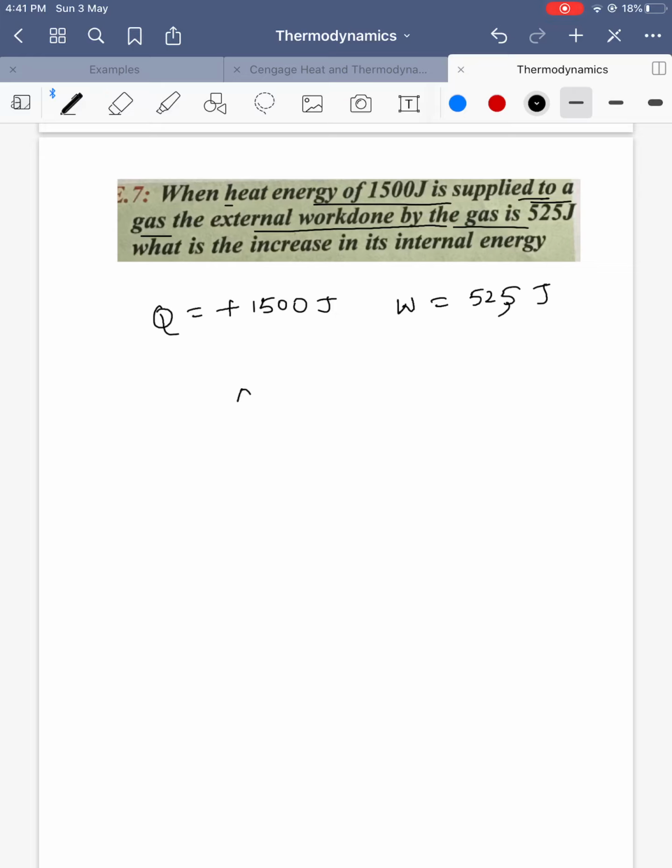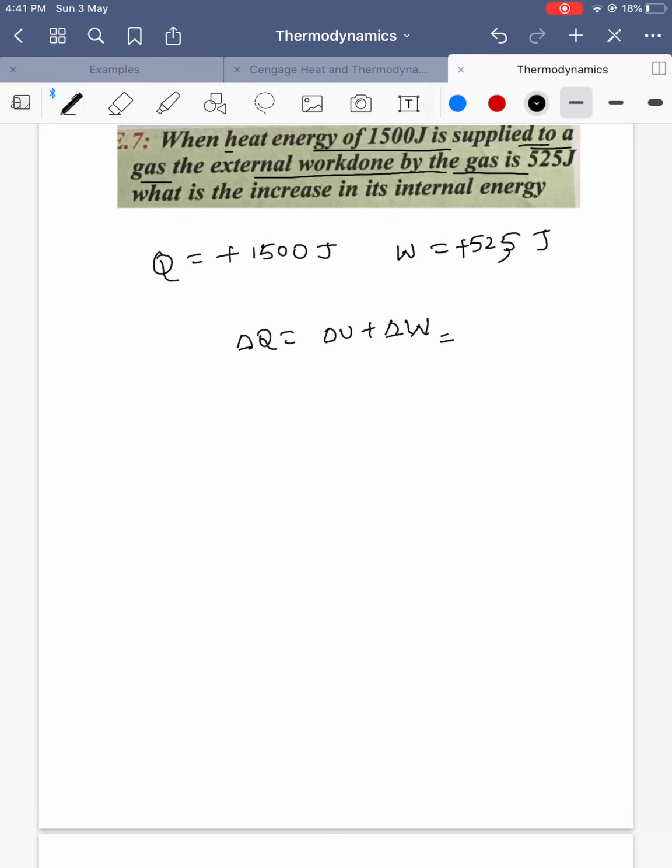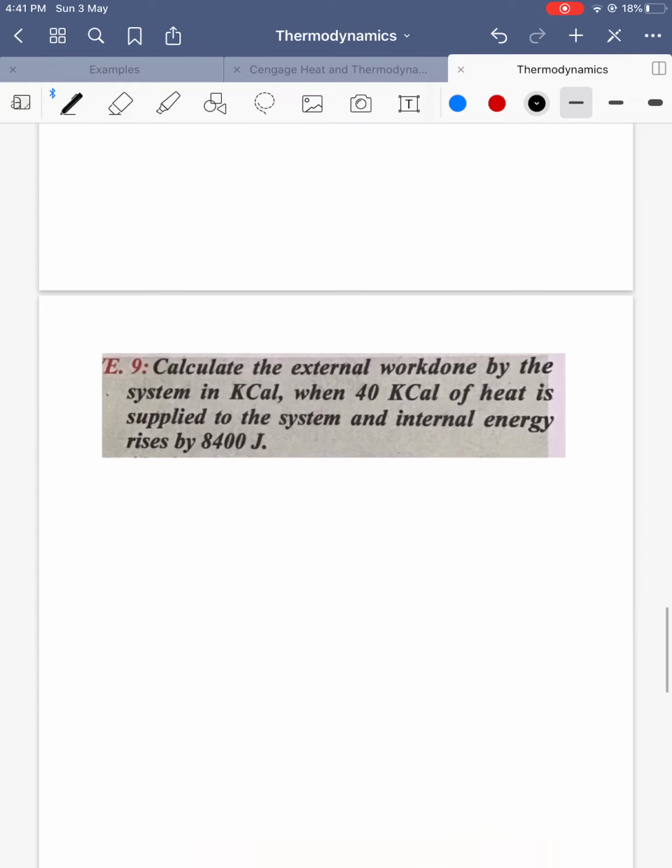Before that we should write delta Q is equal to delta U plus delta W. So work done by the gas is positive, depending on this equation. Okay, next, increase in internal energy, directly substitute the values. Delta U is equal to delta Q minus W. Going to the next question.